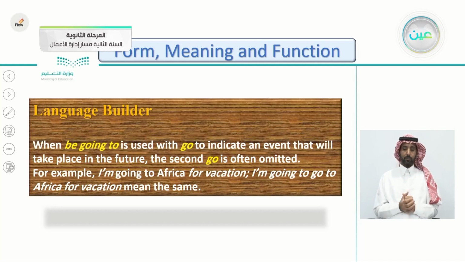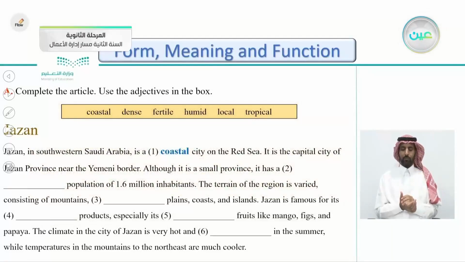So when you say, I'm going to go to Africa, or you say, I'm going to Africa, they have the same meaning. The second go, you can write it or remove it. It's up to you. So this is an exercise here. Let's answer it together. Complete the article. Use the adjective in the box. We have here 6 adjectives.